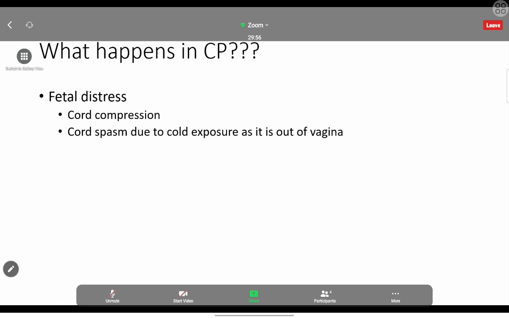Due to that coldness, there can be cord spasm. The cord gets contracted, so that also can prevent the blood supply to the fetus. These are the two physiological mechanisms which can cause fetal distress in cord prolapse. So we have to have an idea on that.